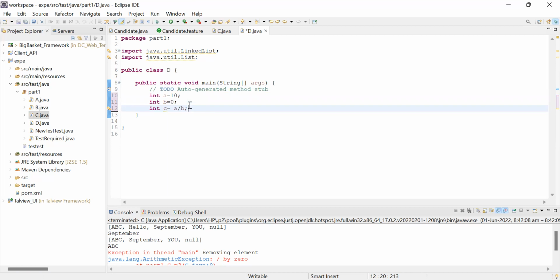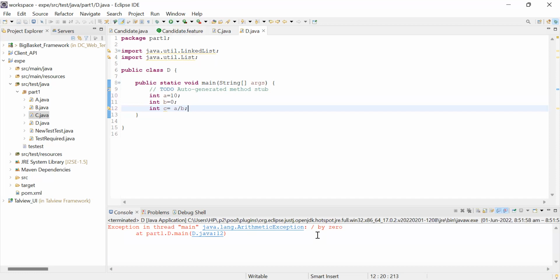If I run this code, it is giving me an arithmetic exception. What is it showing? That a number can't be divisible by 0. No number can be divided by 0.